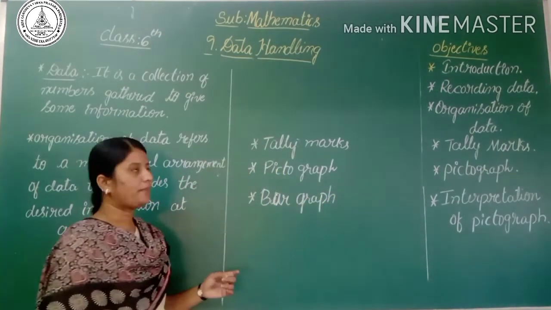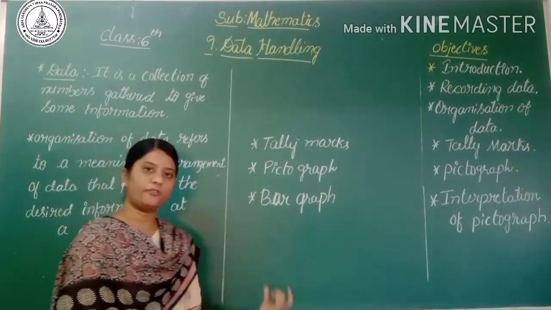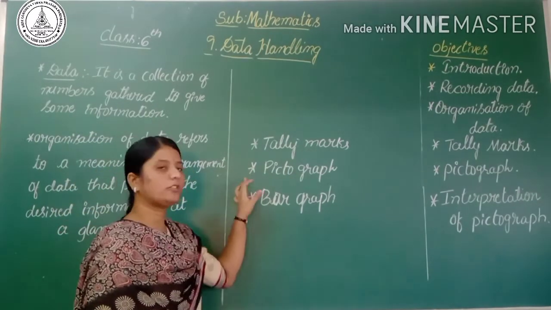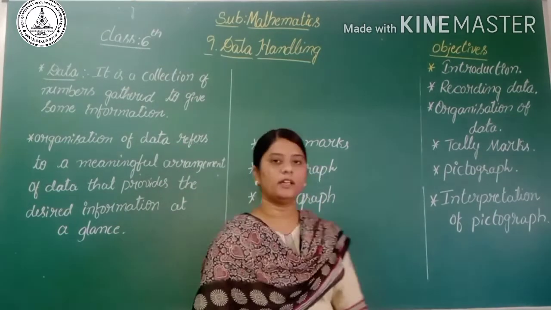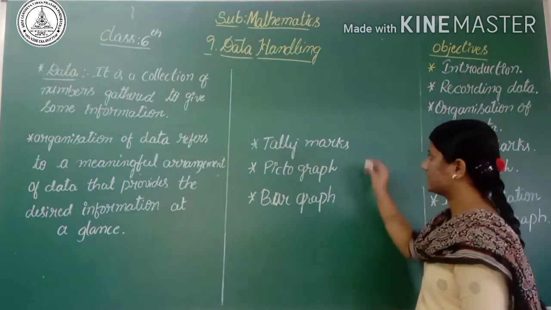So we can represent the given information in three different ways: tally marks, pictograph and bar graph. Today we are going to learn about tally marks.